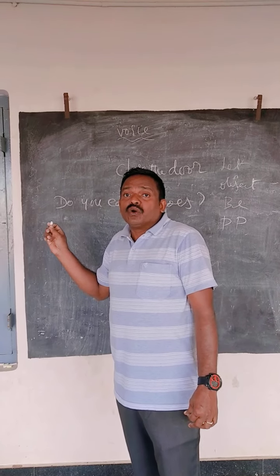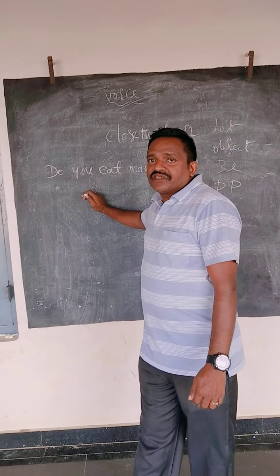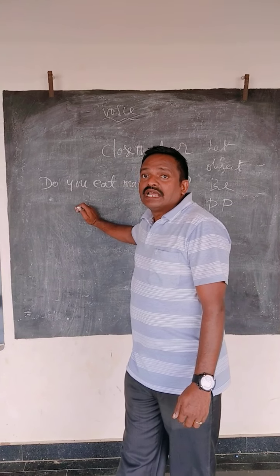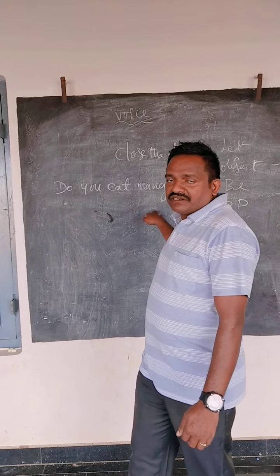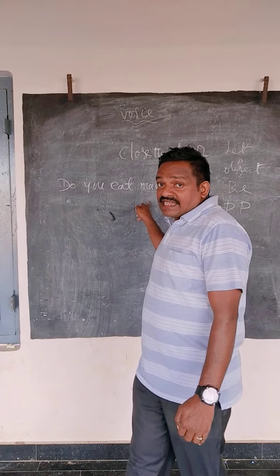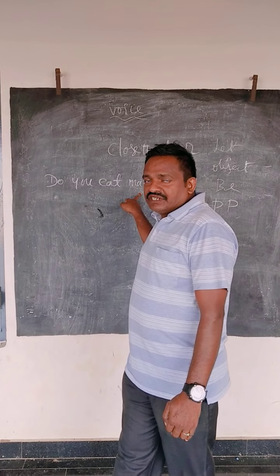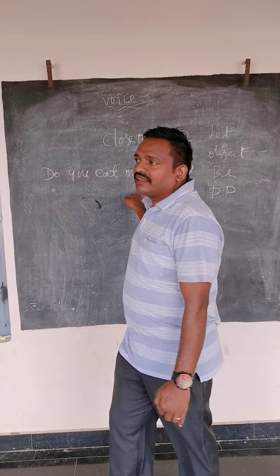So in this kind of sentence, that is interrogatives, the shape is that the sentence begins with a helping verb. Generally, it is the simple present tense. Helping verbs are is, am, are. But whereas the object is mangoes, that is the plural form, so the sentence begins with are.